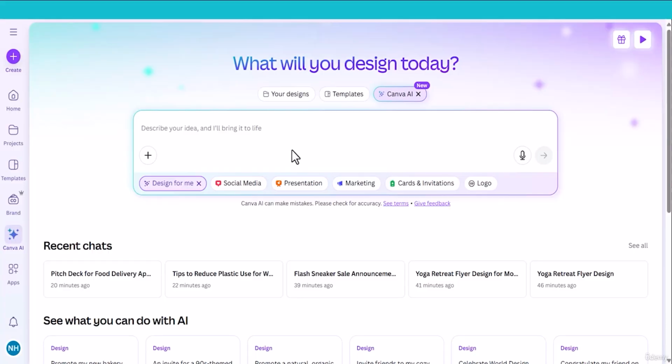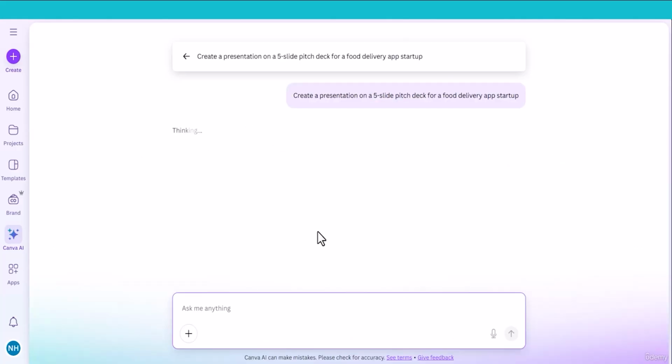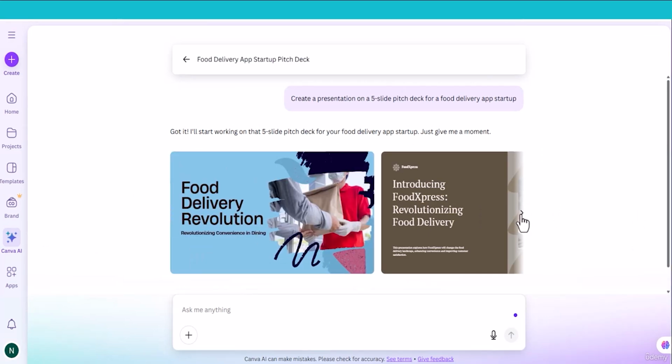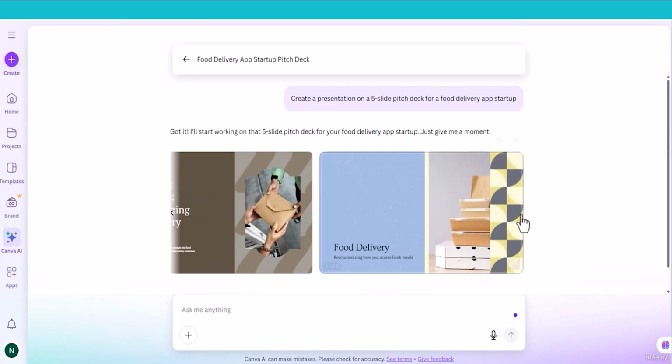Now I will make a presentation. Let me choose presentation. With this option, you can make professional slides for pitch decks, business reports, or educational topics, or whatever you want. Just type the prompt and Canva AI will generate a presentation for you. Let me try this with a prompt. Make a 5-slide pitch deck for a food delivery app startup. Click submit and Canva AI will make a 5-slide presentation for you. Here is the presentation of a food delivery startup.